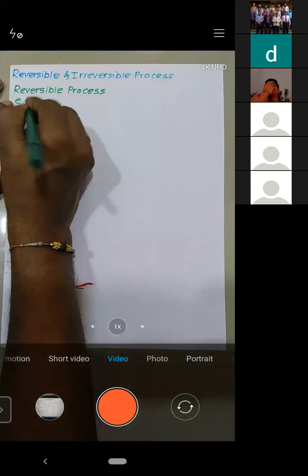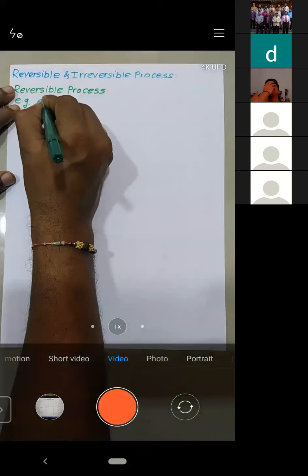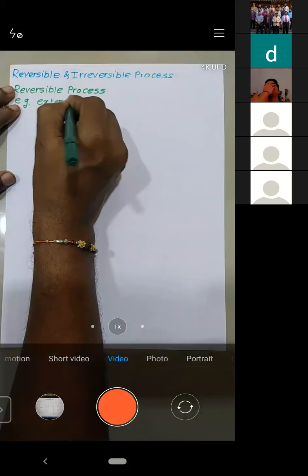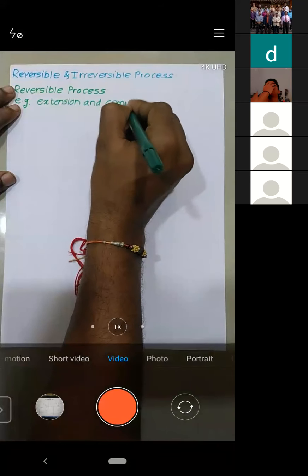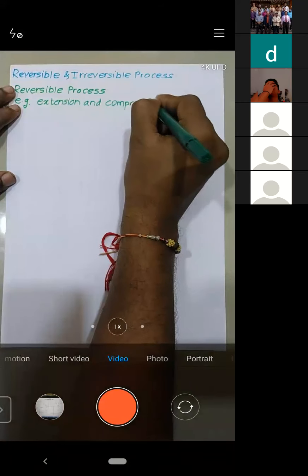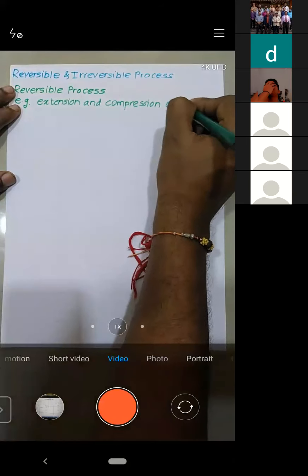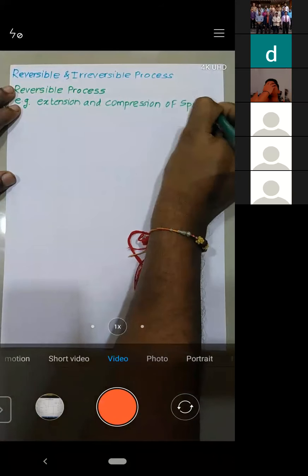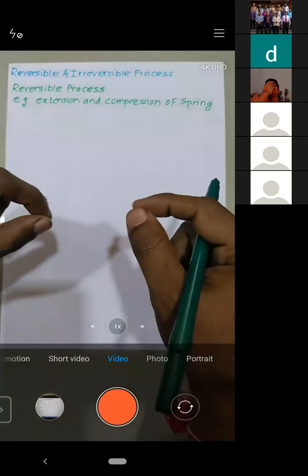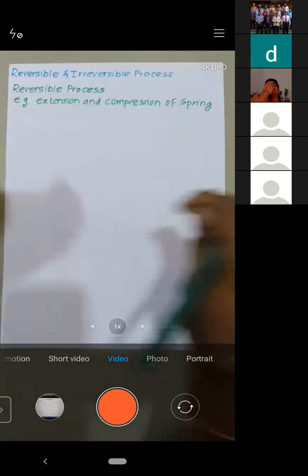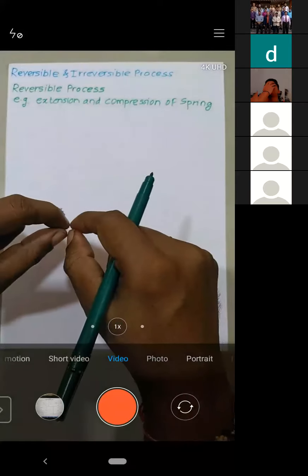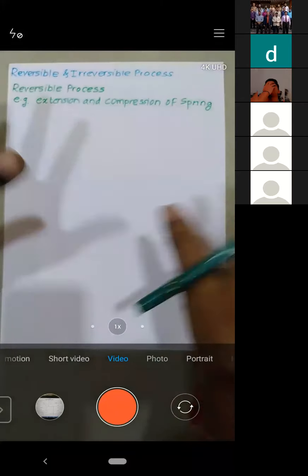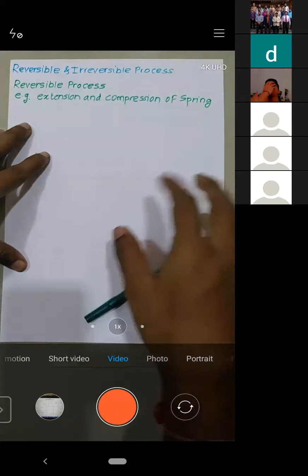For example, extension and compression of the spring. Let's consider one spring, and you just extend that spring and make it free.